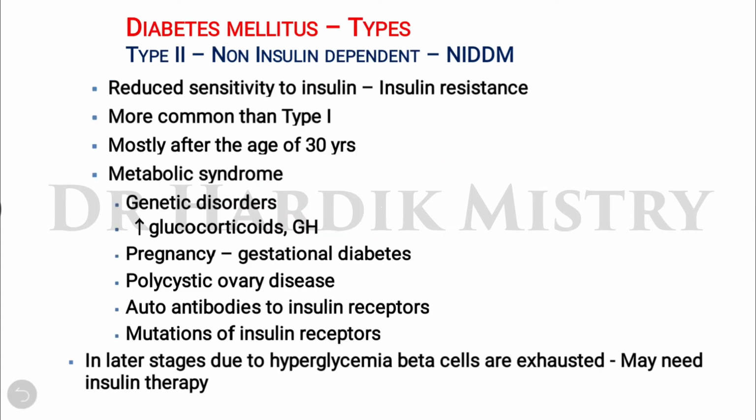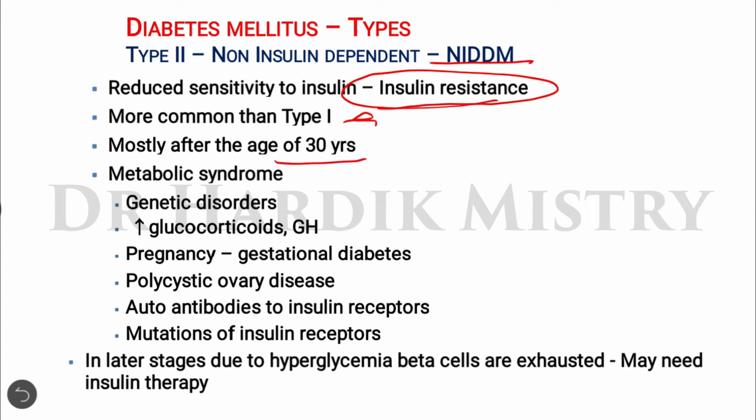Now type 2 diabetes mellitus, that is non-insulin dependent diabetes mellitus, NIDDM. You already know that although the insulin level is normal, the insulin receptors are not working properly, so there will be development of insulin resistance. This is more common than type 1. It occurs mostly after the age of 30 years.